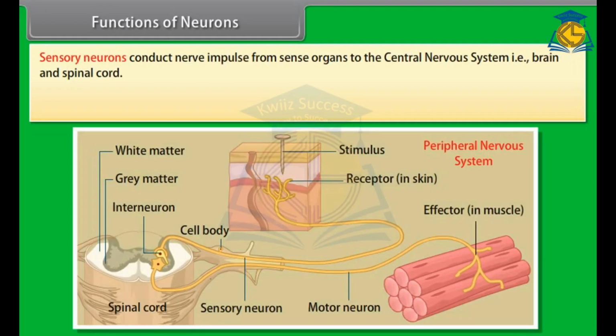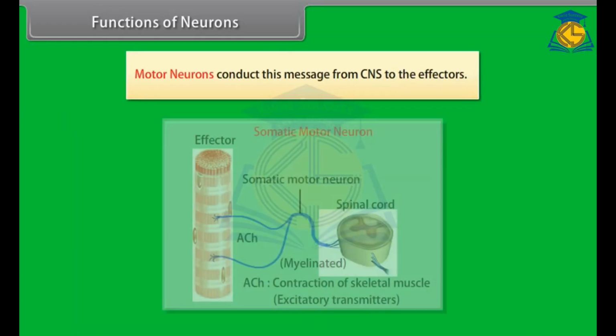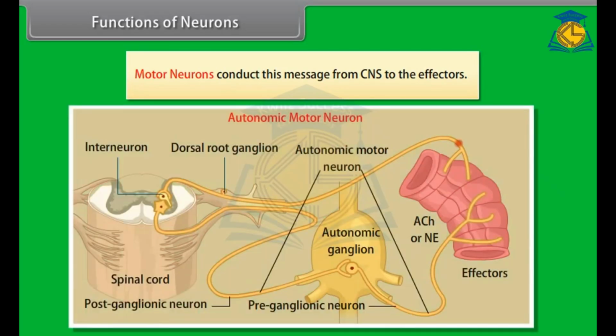Functions of neurons. Sensory neurons conduct nerve impulses from sense organs to the central nervous system, that is, the brain and spinal cord. The relaying neuron present in the CNS receives these stimuli brought by sensory neurons, analyzes and interprets them, and produces a message. Motor neurons conduct this message from the CNS to the effectors.